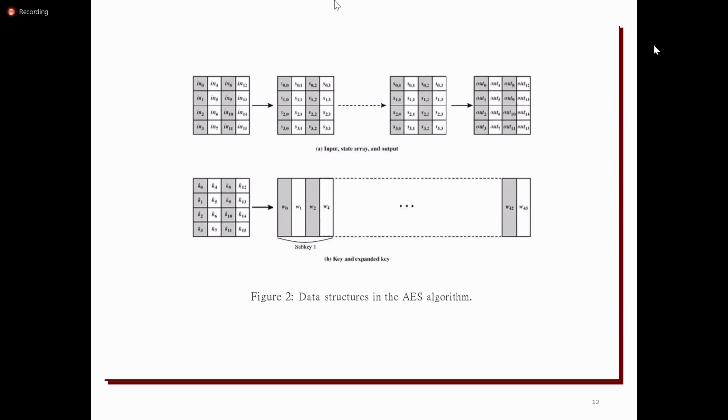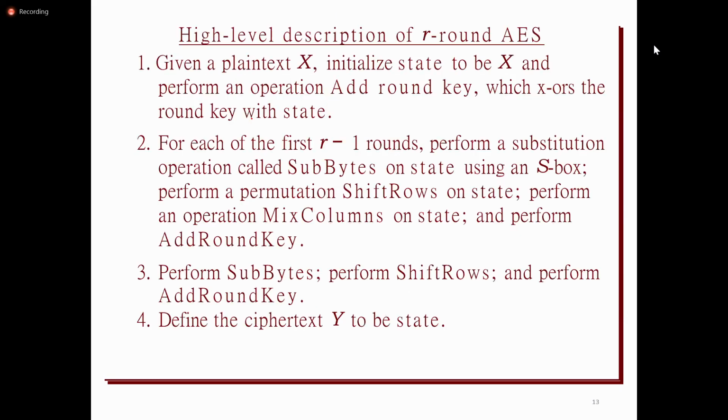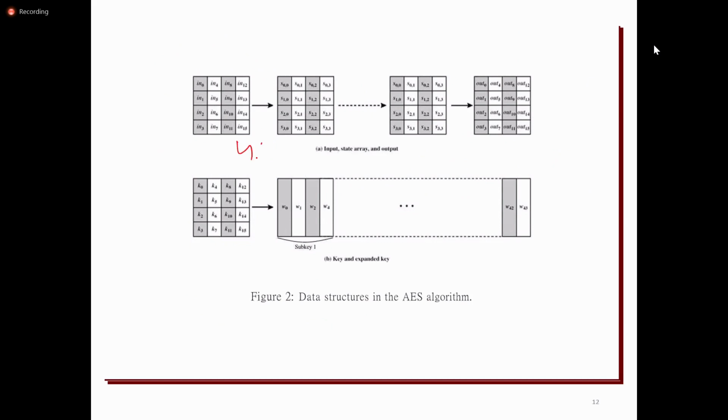Okay. So initially, plain text will be represented in a matrix format. That is a 4x4 matrix. Everything is 1 byte, so totally 16 bytes will be there. Words will be represented column wise. First, it is going to fill the first column, then the second column.